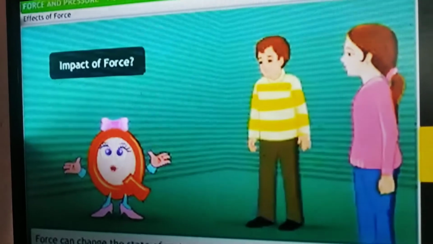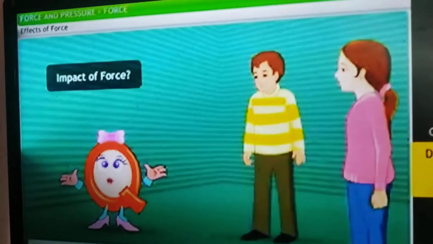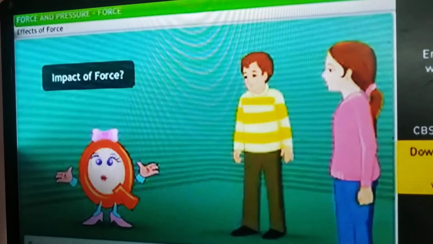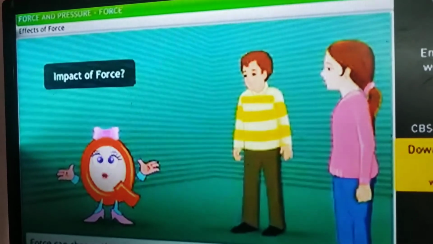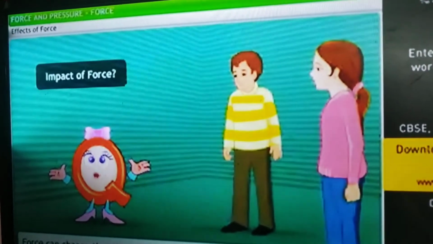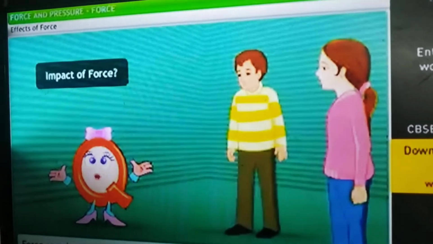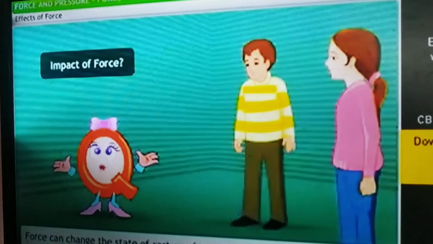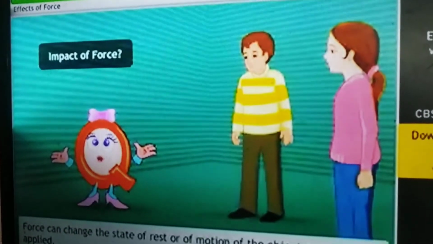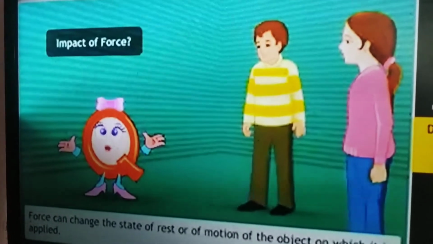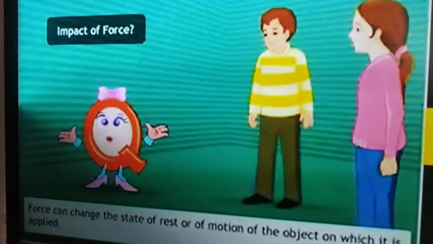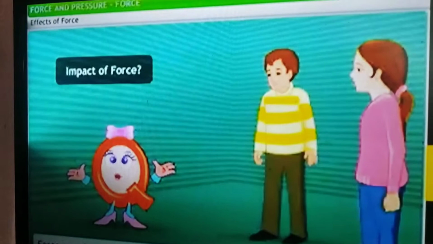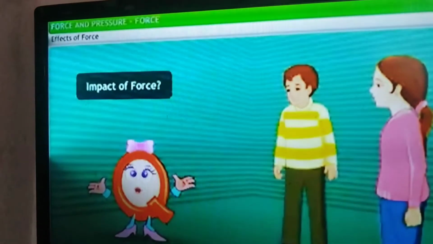Also we can change the motion of an object. For example, in a football match, when somebody kicks, the ball goes in one direction. When another one kicks the ball, it goes in another direction, so its motion is changing. When someone kicks the ball slowly, the ball moves slowly. If someone kicks the ball hard, with more force, the ball moves further. So it shows that force is changing the motion of an object.